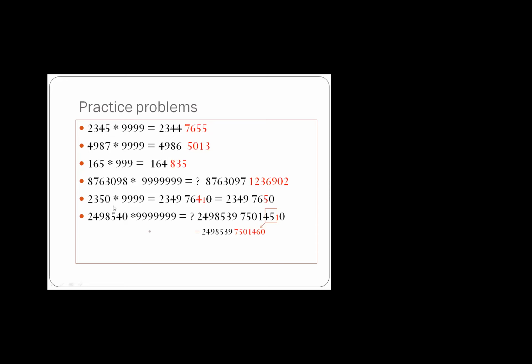2498540, we are applying Nikilam Sutra. 9 minus 2, 7. This is your left hand side part, beta. ये जो initial part है ना, 2498539. This is your left hand side part and this is your right hand side part. So 9 minus 2, 7. 9 minus 4, 5. 9 minus 9, 0.